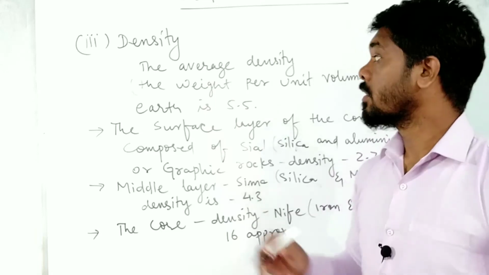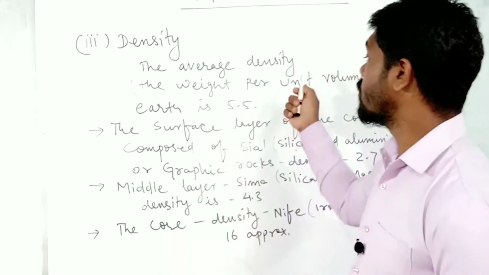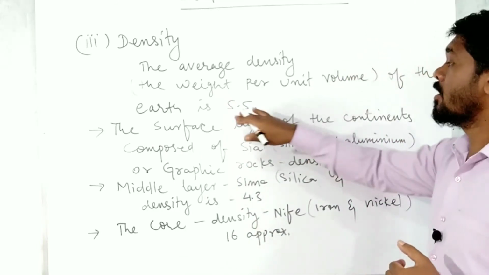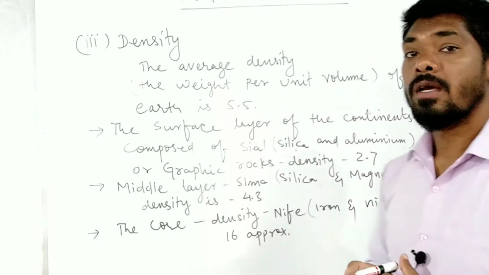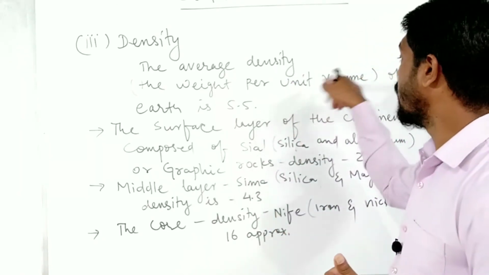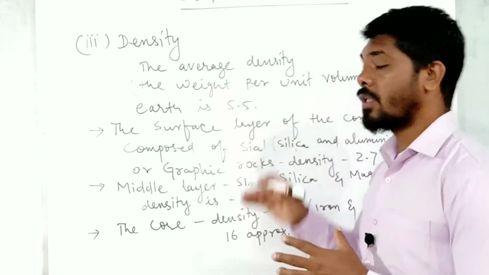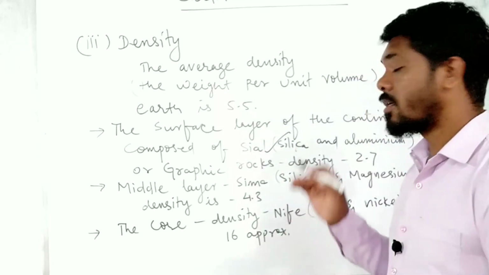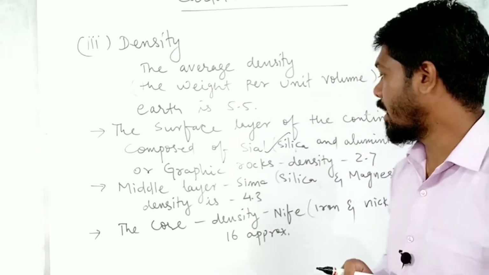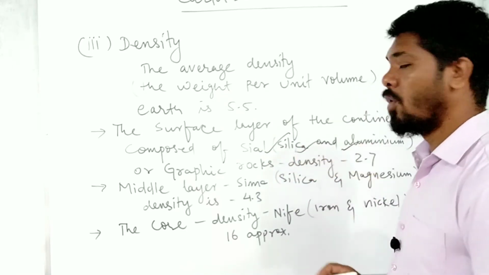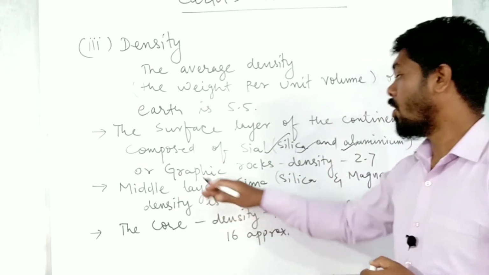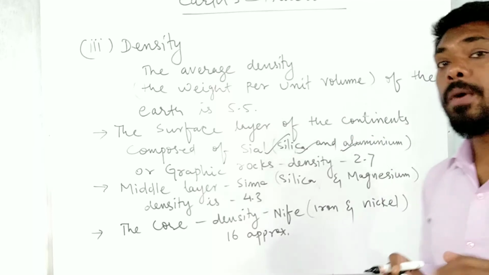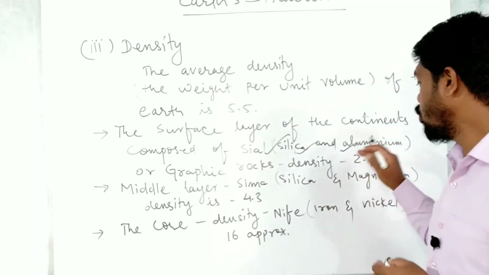So when we talk about the density of the earth, the average density, as per the weight per unit volume of the earth, is 5.5. This is the average. So the surface of the earth, the layer of continents, is composed of sial, that is mainly silica and aluminum. This is the first layer of the earth. It is also known as granitic rocks. The density is 2.7, right?